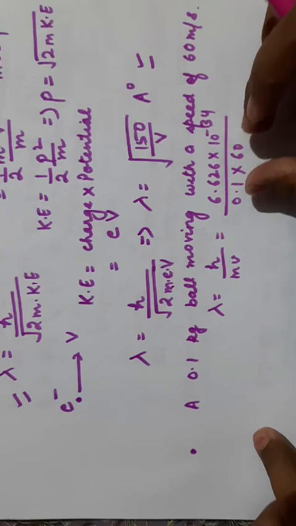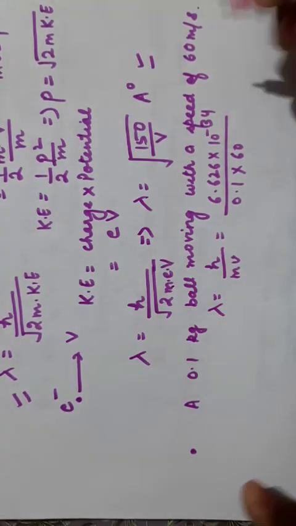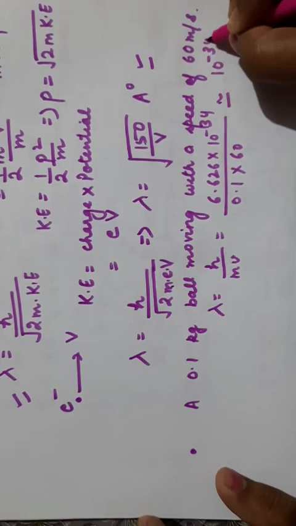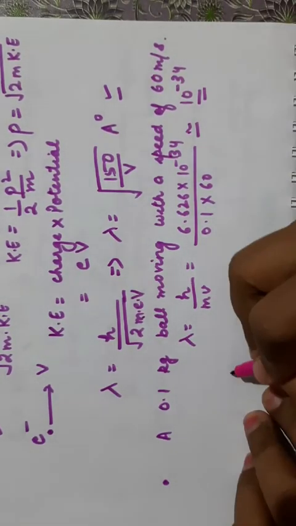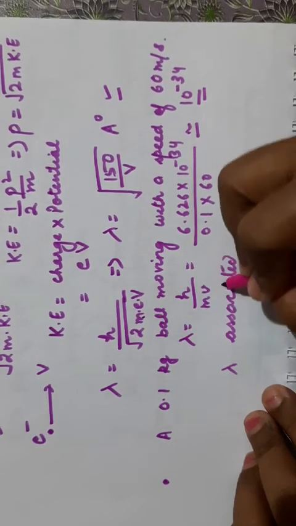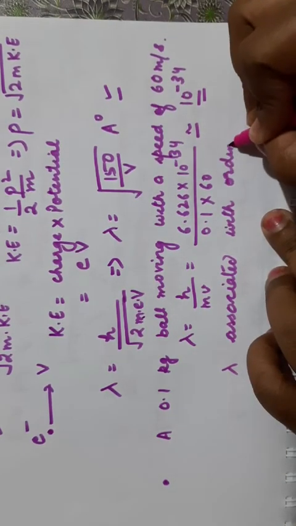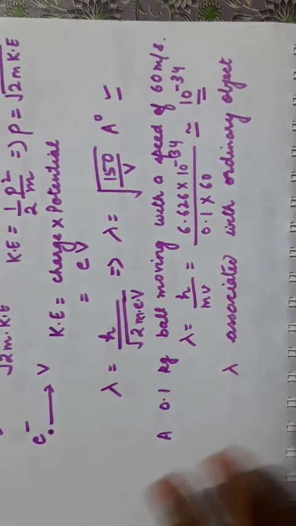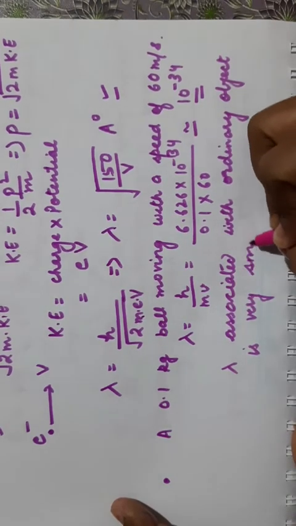We have to put all the values in SI unit. If the mass is given in gram, we have to convert it into kilogram. So this will come out to be approximately 10 power minus 34. What can you conclude from this value? That the wavelength associated with ordinary objects in our life, the objects that we see around us, is very small, so they cannot be observed.